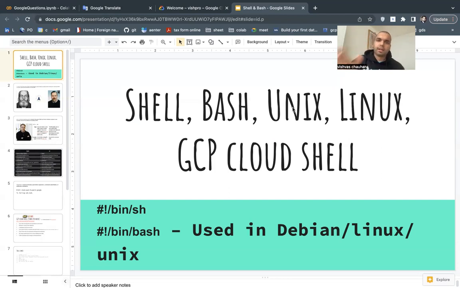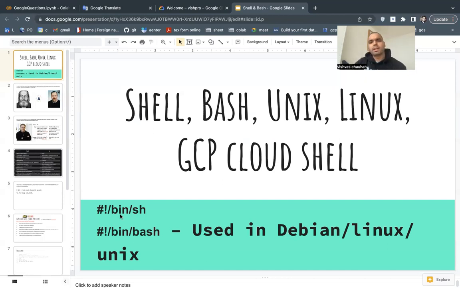And Windows came in the 1980s, in the middle, 1983 I guess, and then Linux came in the 1990s. In 1992 or 93 I was born, close to that year. And GCP, I think it started in 2004, this GCP Cloud Shell.